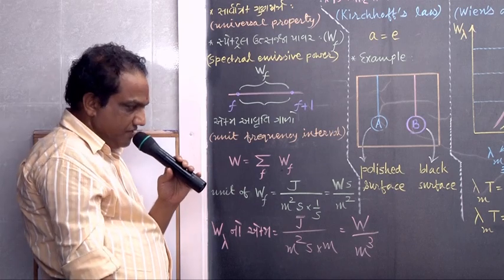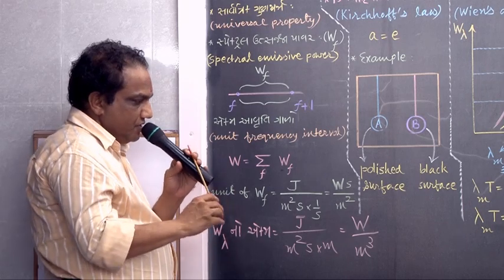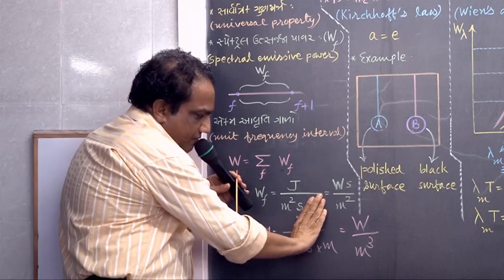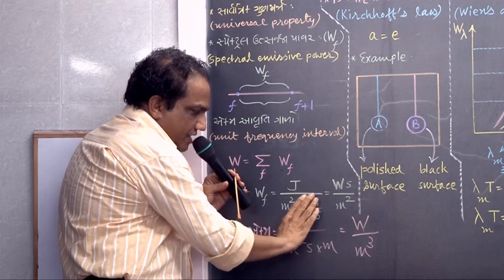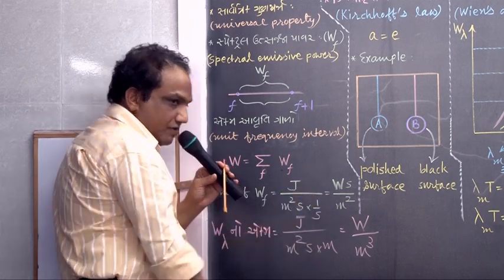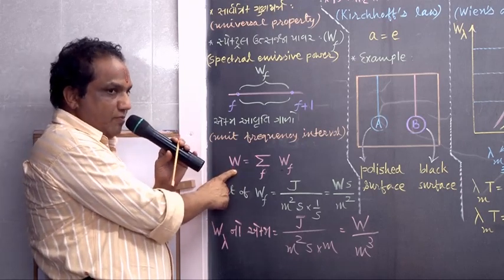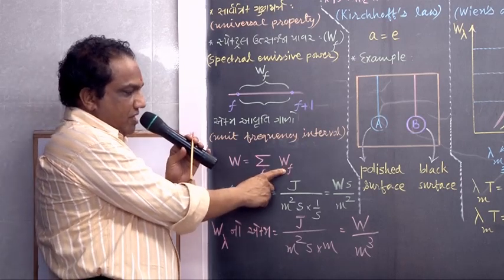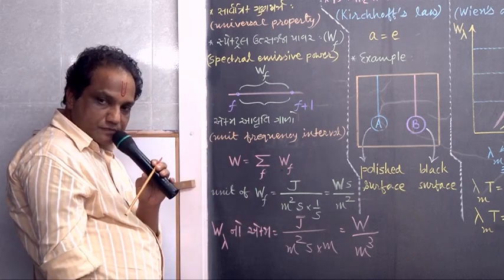Got it? Fine. What was the unit of total emissive power? Joule upon meter square into second. Joule upon second is watt, so the unit of total emissive power is watt upon meter square. The unit of spectral emissive power is watt into second upon meter square.